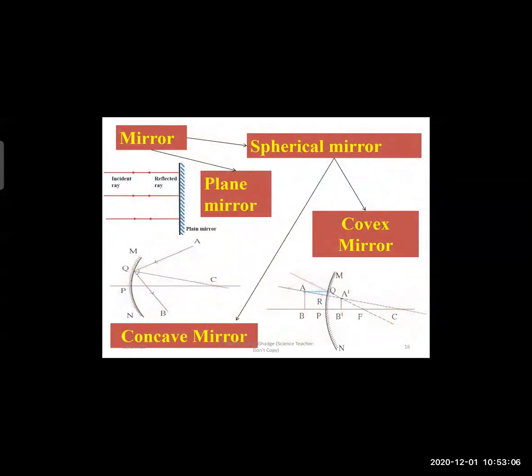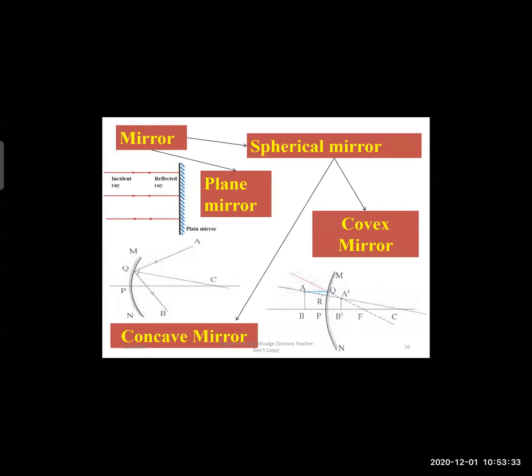Now, mirrors are of two types. One is the plane mirror, and the second one is a spherical mirror, or we can say a curved mirror. But the scientific term is a spherical mirror. So, a plane mirror is made from plain glass, and the spherical mirror is made from curved glass. So, it is called a spherical mirror.